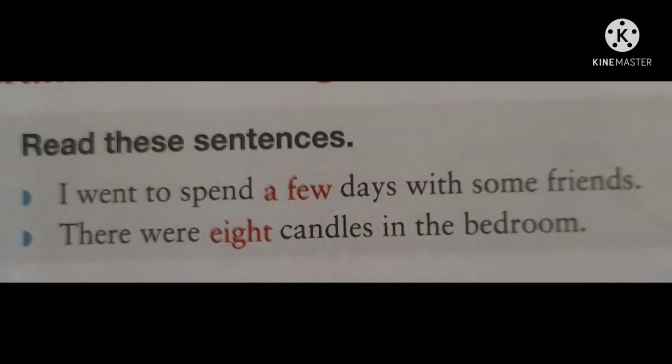Now, let's move to your textbook. In your textbook, they have given you two examples. The first one, I went to spend a few days with some friends. The second sentence, there were 8 candles in the bedroom. If we consider the first sentence, a few days. In this, days is the noun. The word a few quantifies the countable noun days. And in the second sentence, the number 8, 8 candles. So here, the number 8 quantifies the countable noun candles.